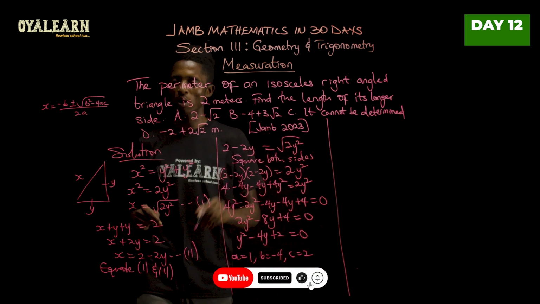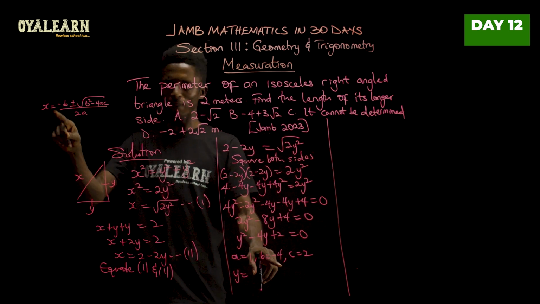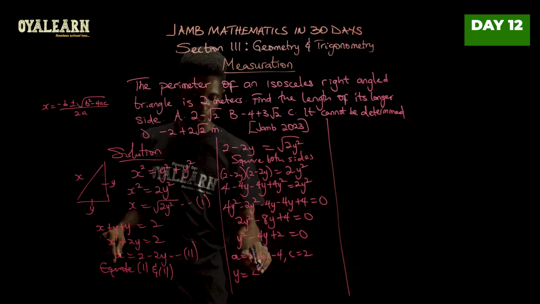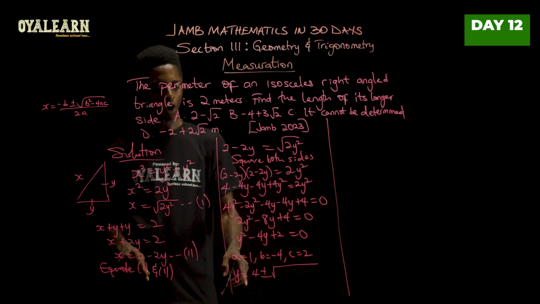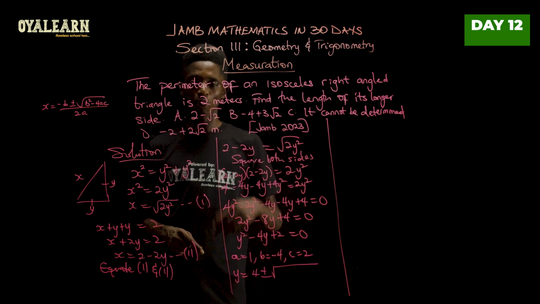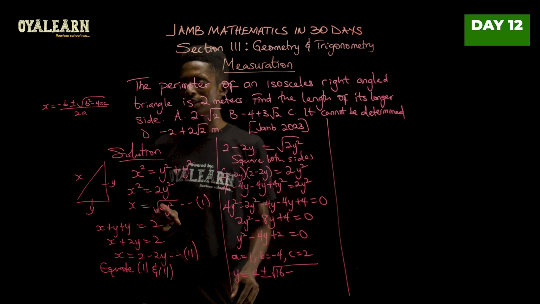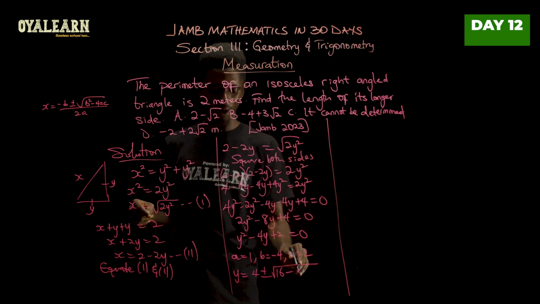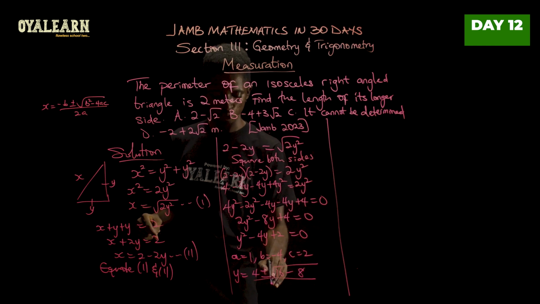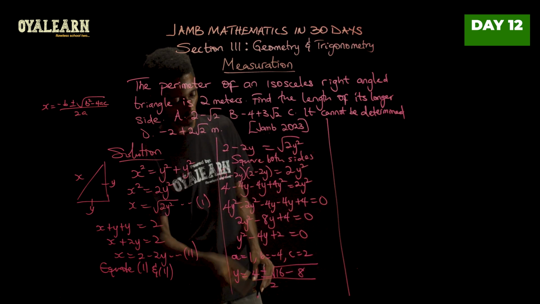So this is what we are trying to apply here. So we are supposed to have minus b, and b is minus 4. So minus times minus 4, that is plus 4. Plus or minus square root of b squared. So minus 4 in bracket all squared, that will give you plus 16. Minus 4ac. So 4 times a, which is 1, that's 4, times c, which is 2, and then we have 8. All over 2 times a. 2 times a is 1, so that is 2 straight away.